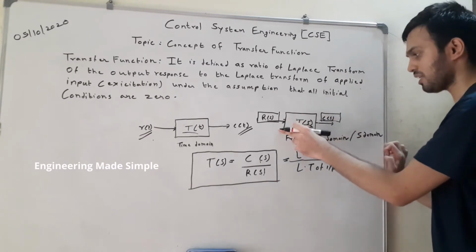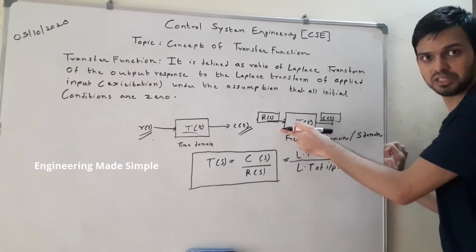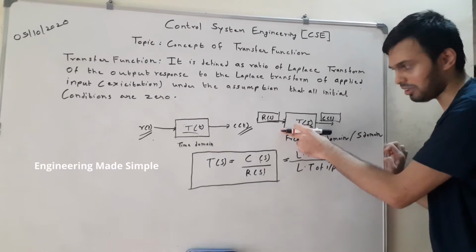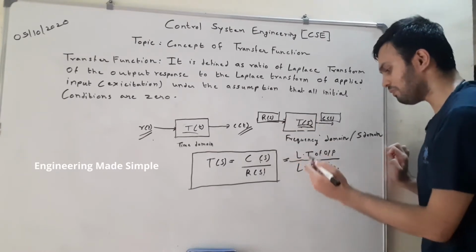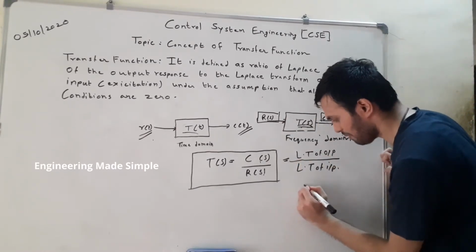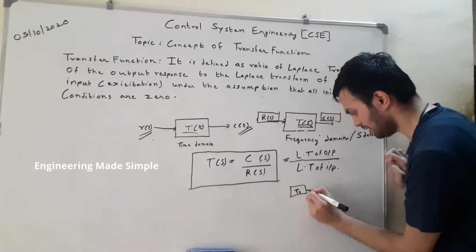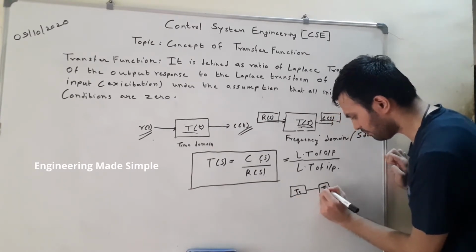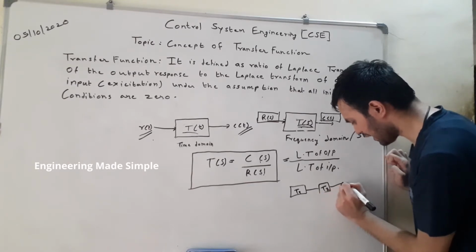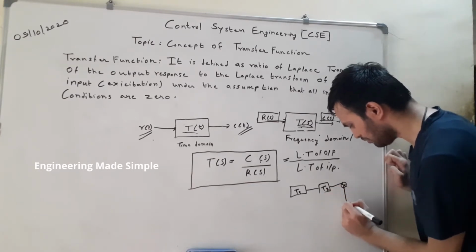If there are various subsystems in a complete overall control system, then there may be a cascading arrangement or parallel arrangement. Suppose this is one transfer function, this is another transfer function, and again there is a summing junction over here.